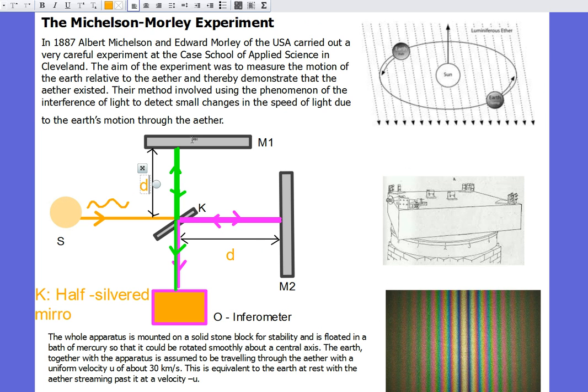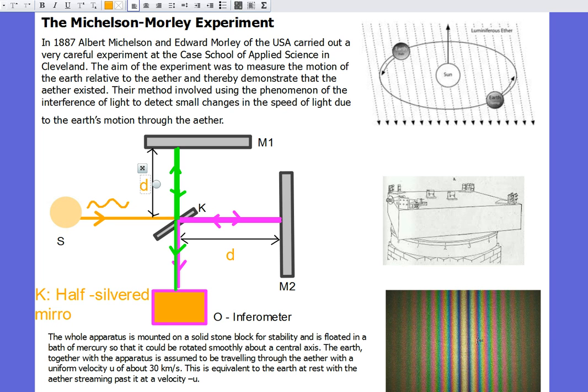Okay, so this K should have been exactly the same distance from both mirrors, which meant that the light should have been travelling the same distance apart. However, light wavelengths are incredibly tiny, and even though they were trying to get these two distances as close as possible, there would always be some slight difference in the distance between this distance and this distance. And that meant that no matter how accurate they tried to be, by the time this light wave was split, traveled different directions and came back again, each of these two splits would have been traveling in a slightly different direction. So they were always going to be out of phase.